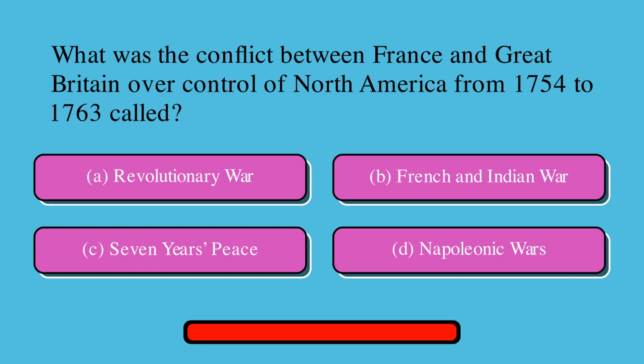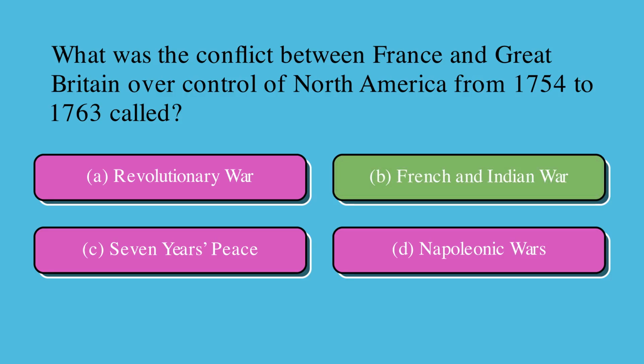What was the conflict between France and Great Britain over control of North America from 1754 to 1763 called? Is it A, Revolutionary War, or B, French and Indian War, or C, 7 Years' Peace, or D, Napoleonic Wars? Correct answer is B, French and Indian War.